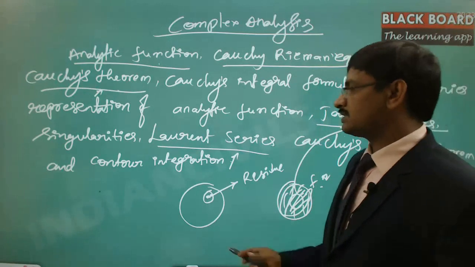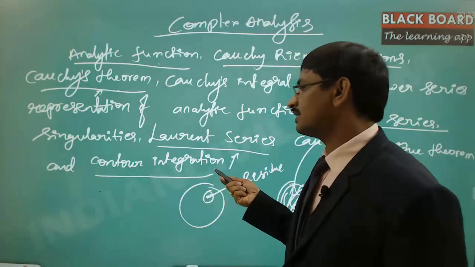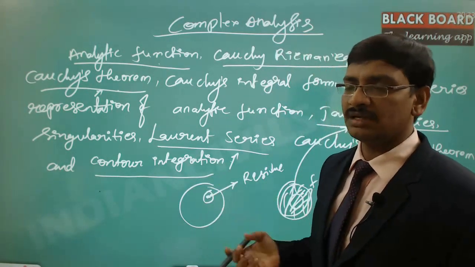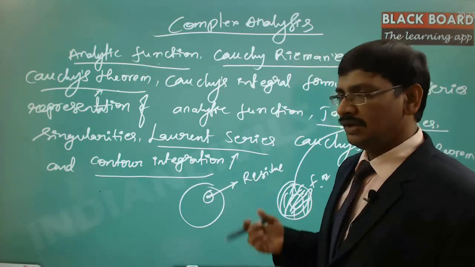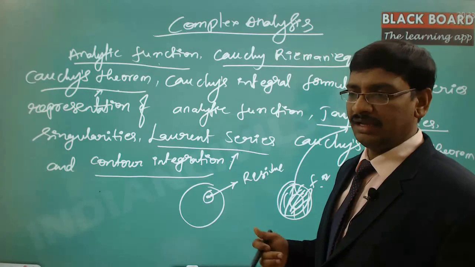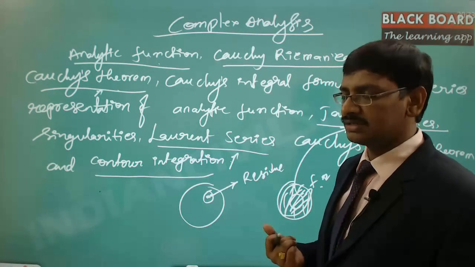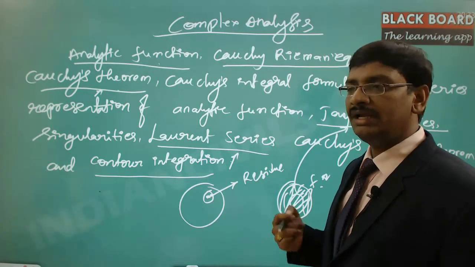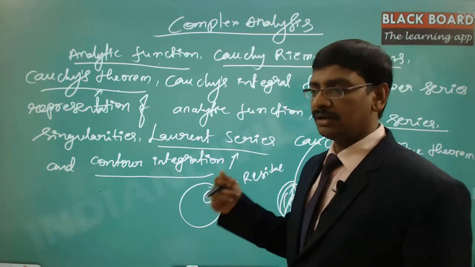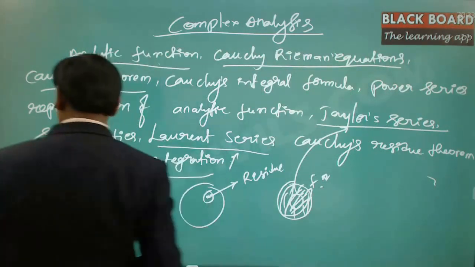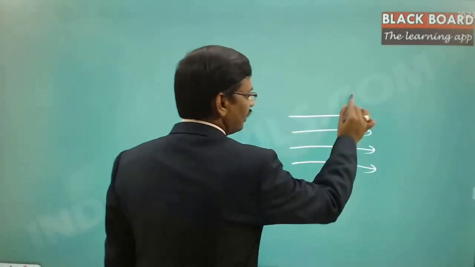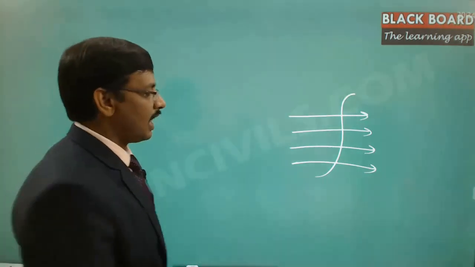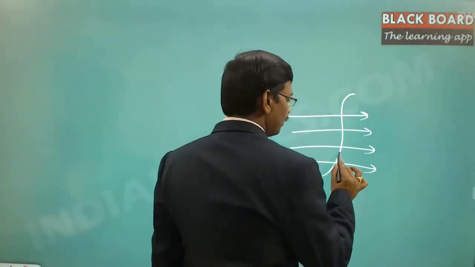And then there is something called the contour integration that comes. This is equivalent to the line integral in the case of vector analysis. Now the difference between the integral and the line integral or the contour integral is that you are talking about the integral value on a particular line. Now I will give you a simple example of how it is going to be. See this. Let us say there is a force field like this. Now on this force field I am trying to move along this particular line.